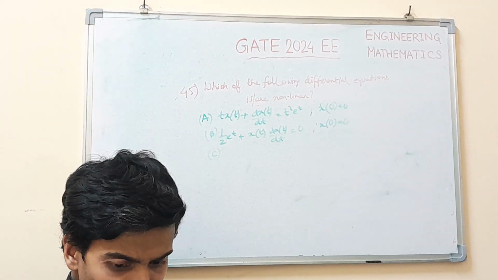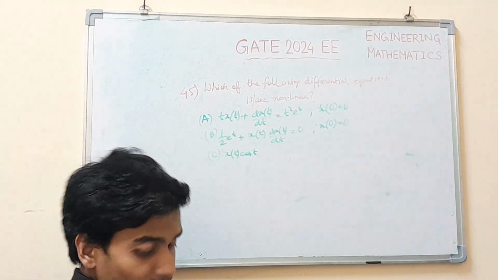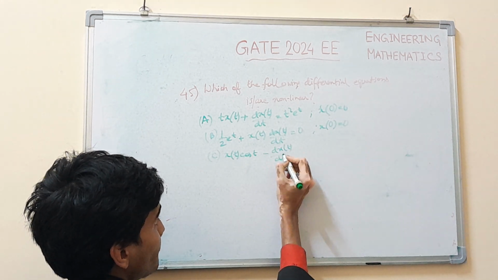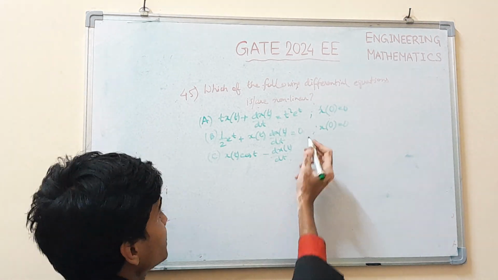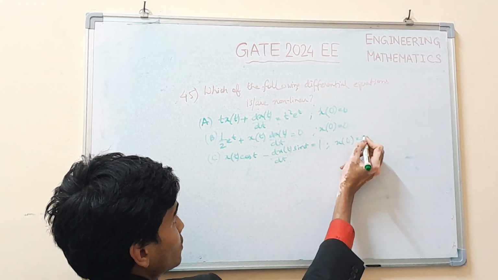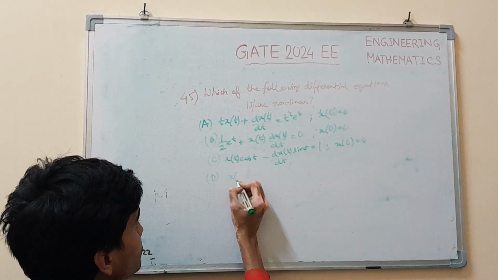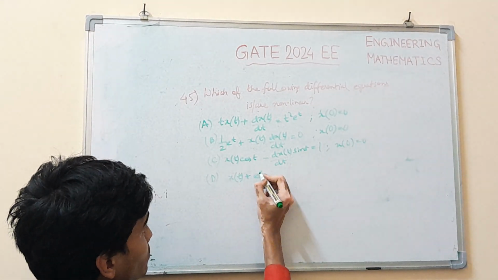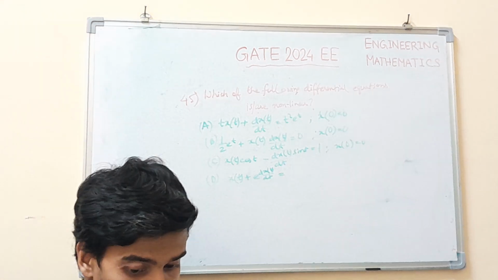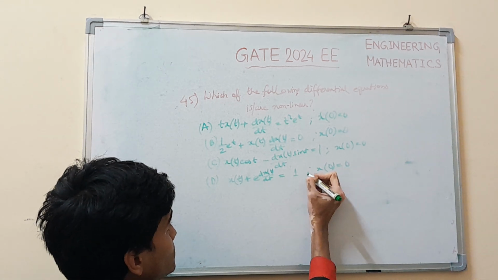C, x of t cos t minus dx/dt sin t equal to 1, x of 0 equal to 0. And last, option D, x of t plus dx/dt equal to 1, x of 0 equal to 0.